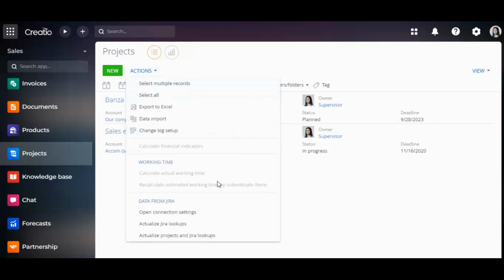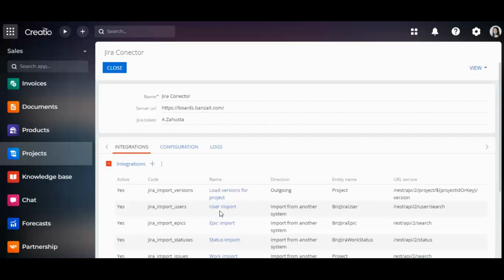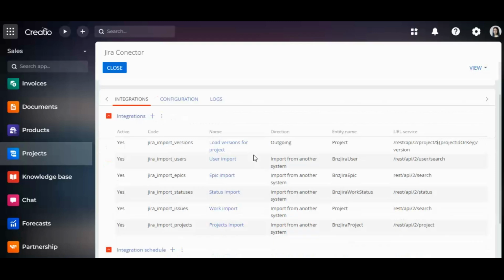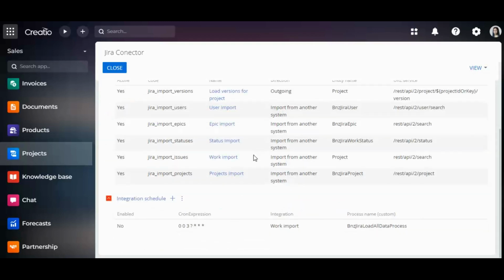To import data to Jira lookups, I'm running the import lookup data from Jira process through one of three available options. Through the command line, through the sidebar, or integration autorun. For example, I would like to run the process through the sidebar. In order to do this, I have to press the Run Process button on the system sidebar.